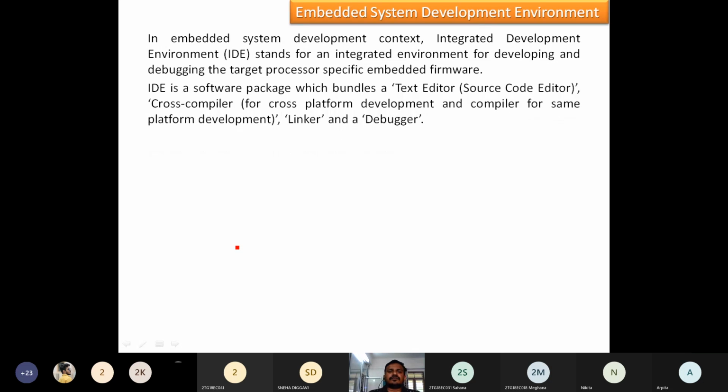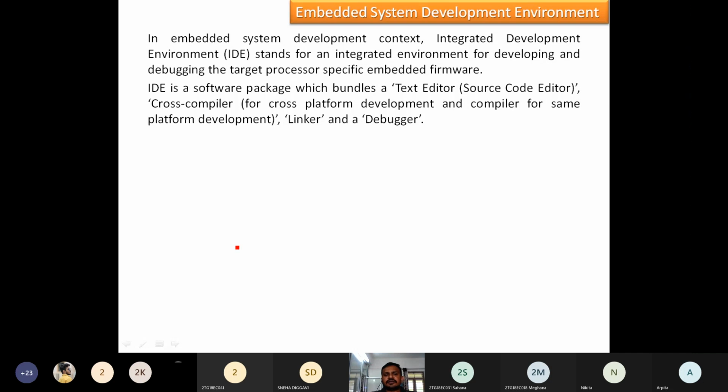The IDE is a software package that bundles a text editor for source code editing, a cross compiler for cross-platform development, and a compiler for same-platform development. It has both cross compilers and compilers, based on the requirement or the type of firmware we are interested in designing. We also have the concepts of linkers and debuggers.